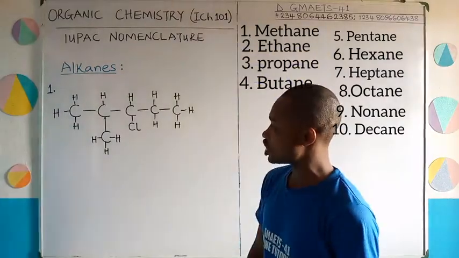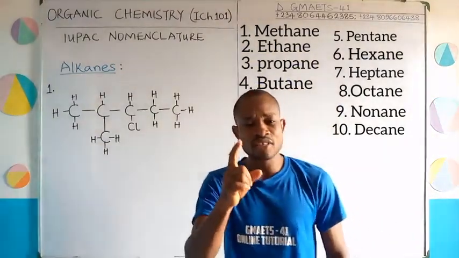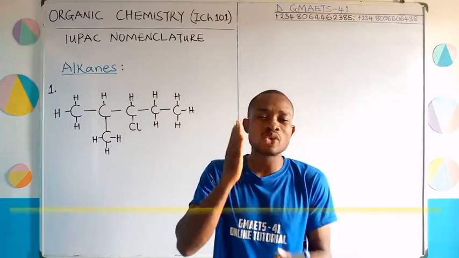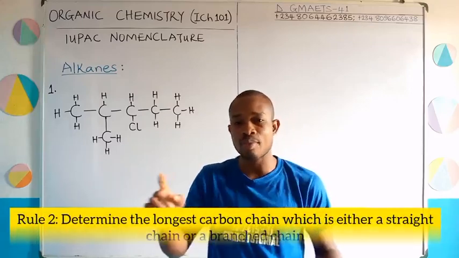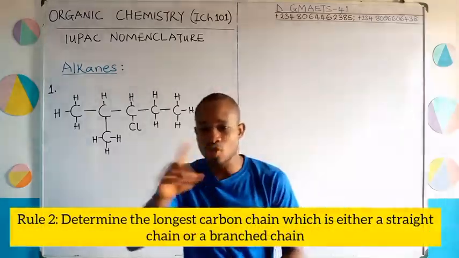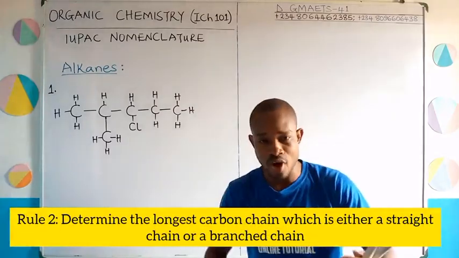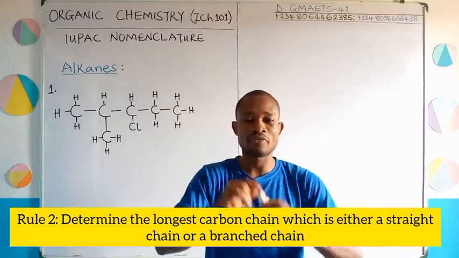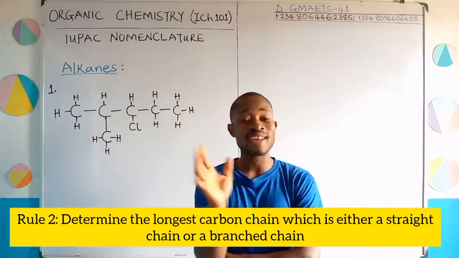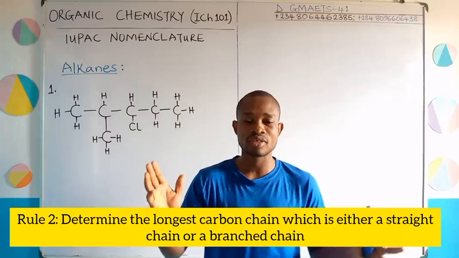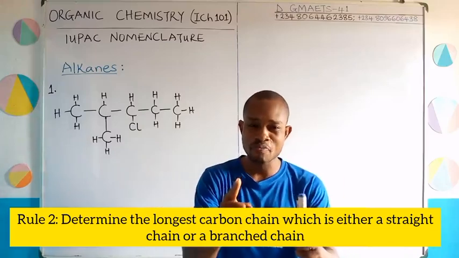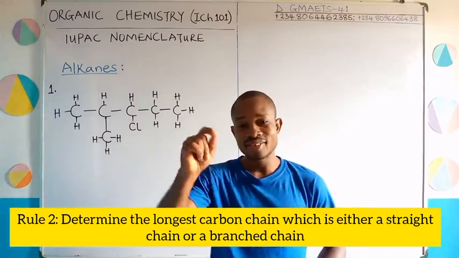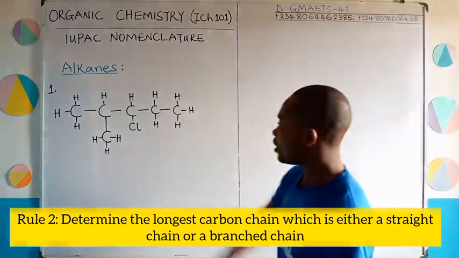Let's deal with our first structure here. Now, the first thing you do when you want to give the IUPAC nomenclature of any structure is to determine the longest carbon chain, whether it is the straight chain or the branched chain. Which one is longer? You must determine that first. That is rule number 1, and it applies to all the homologs we are going to treat. I hope you've put that down in your memory, right? Put it down, okay? Determine the longest carbon chain. So let us do that here.